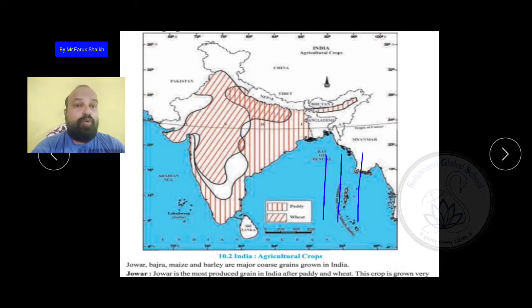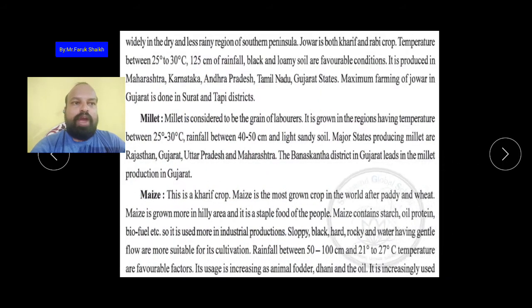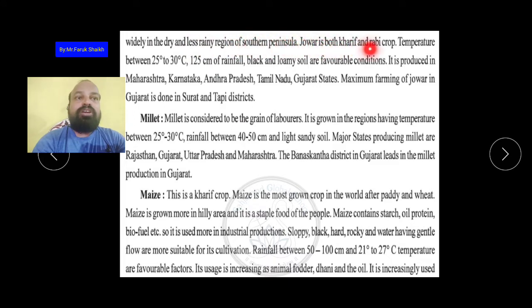Now the jowar. Jowar is the most produced grain in India after paddy and wheat. आपने कभी ज्वार देखी भी नहीं होगी, but jowar is the most produced grain in India after wheat and paddy. This crop is grown very widely in the dry and less rainy regions of the southern peninsula, where there is very little rain; jowar needs no more rain. That is why jowar is widely grown in the dry and less rainy regions of the southern peninsula.